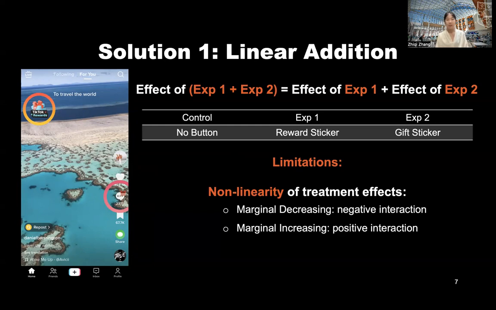They are super excited about seeing all those stickers flying all over their interface, and they may want to explore more and spend more time watching videos, which changes their behavior on these platforms. Apparently, this linear addition fails to capture either of those marginal decreasing or increasing patterns.